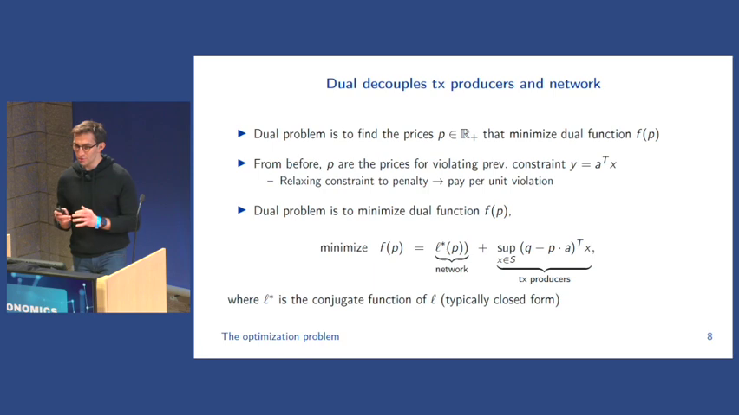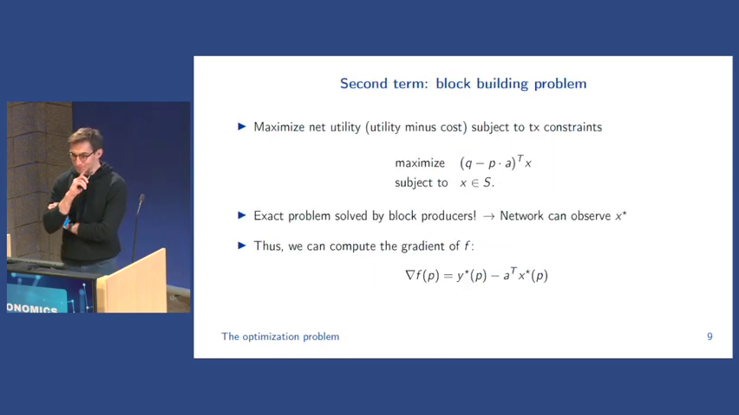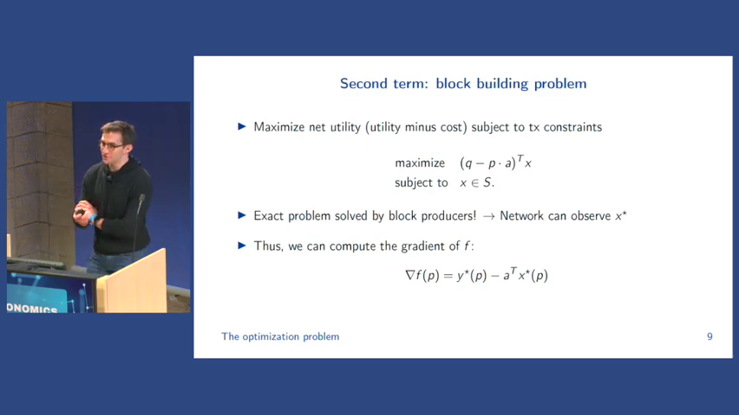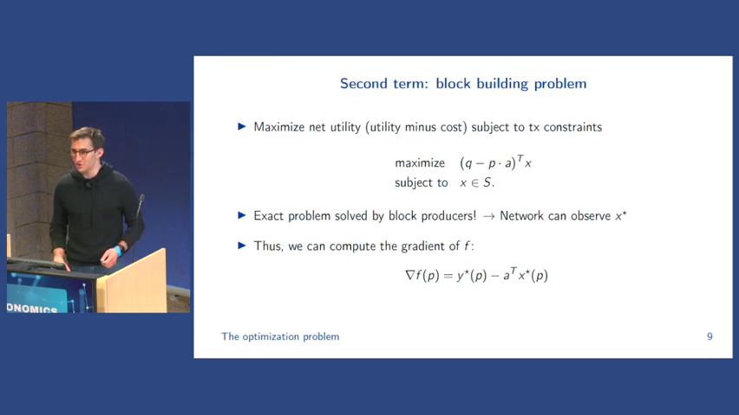The second term is a little bit more complicated, so let's look at that in a bit more detail. What that second term says is maximize the net utility, so the utility minus the cost for the transaction, the cost being how much gas we have to pay, subject to those transactions being allowable. And of course, this is the exact problem solved by block producers, which means that the network can observe the optimal block for a given price, which I'll call x star.